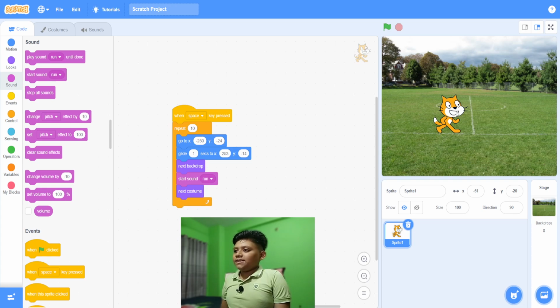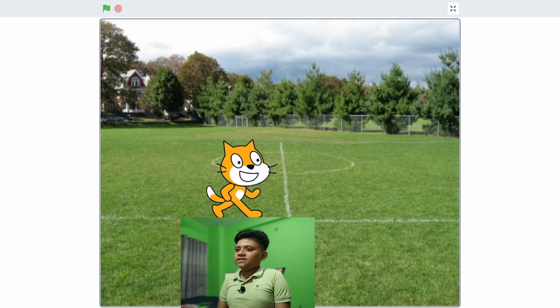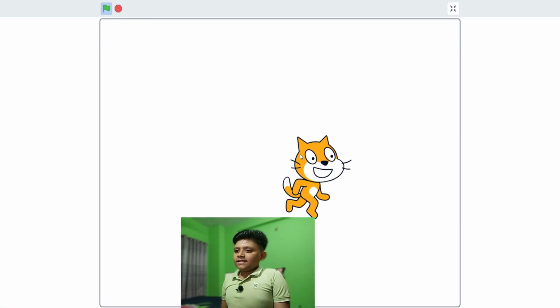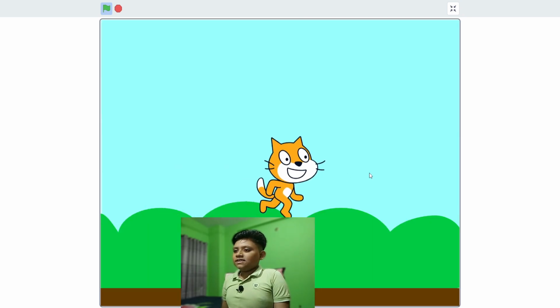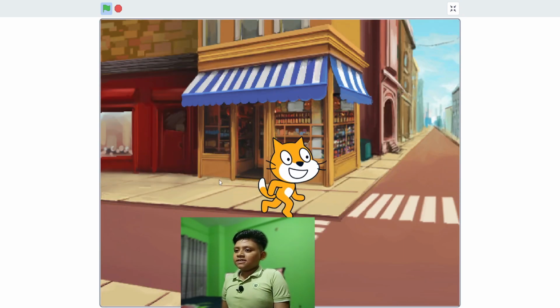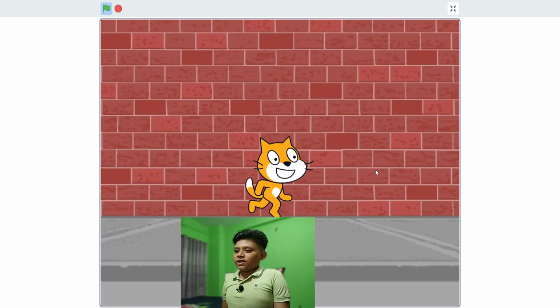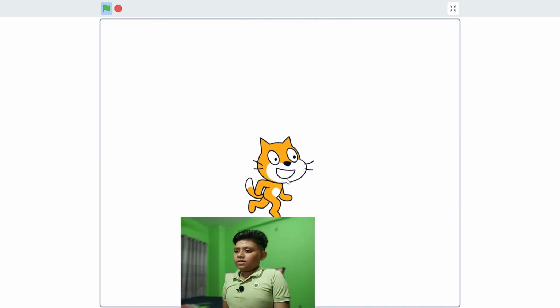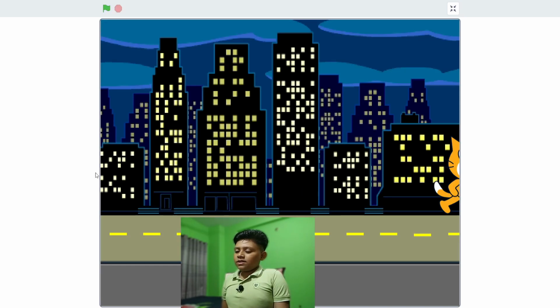And there you have it. You can also add the clear sound effects block, but I'm not going to do that. But it's going to be good. So let's test this out full screen. And there you go, you have it. Look at it run. It's running everywhere. And once it stops, it's going to be stuck right there.